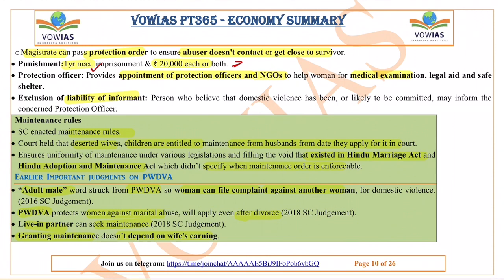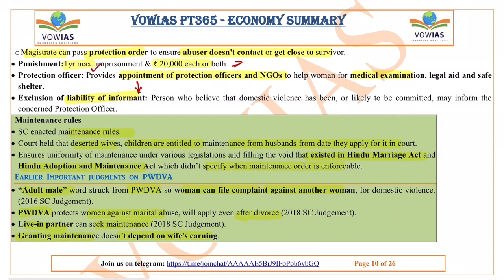Also, there is a protection officer in every district. This protection officer will be responsible for protecting the woman, and some NGOs will also be tagged in so that the woman can get help for medical examination, legal aid, and safe shelter. There is also an exclusion of liability of the informant. That means a person who has informed the law agencies about the violence happening against the woman cannot be held liable. There is no liability on him. These are the important pieces of information we need to remember from the examination point of view.